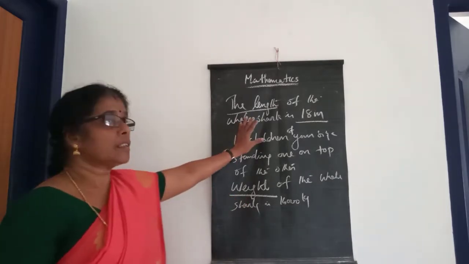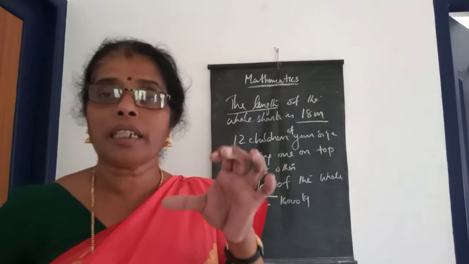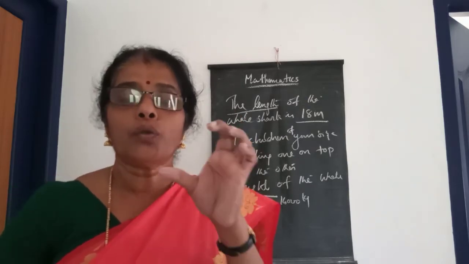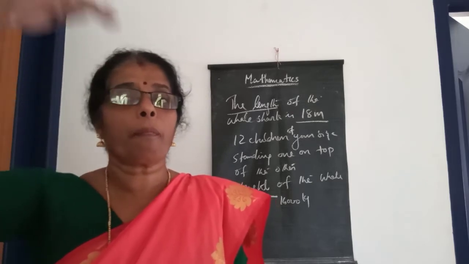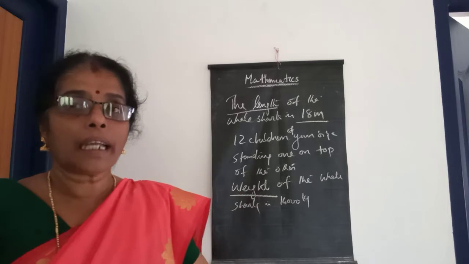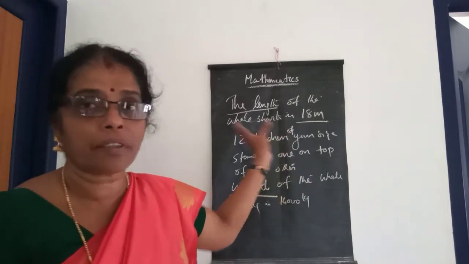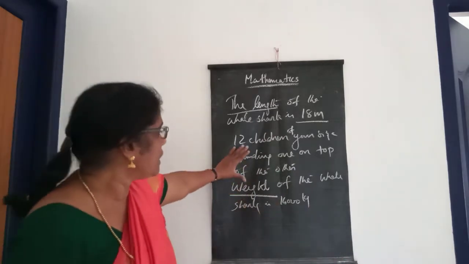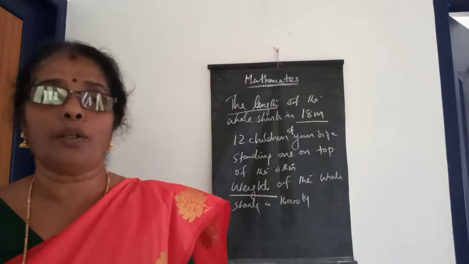And so here the length is already given, that is 18 meters. That 18 meters is the same as 12 children of your size standing one on top of the other. What is the length of that together? That is the length of the whale shark. But the weight of the whale shark is 16,000 kilograms.